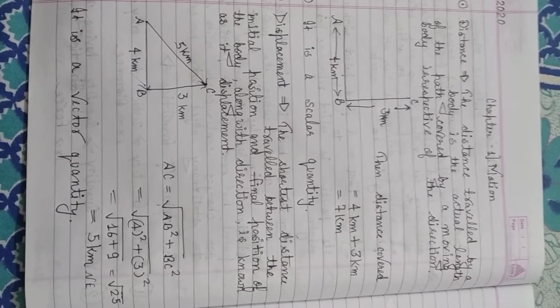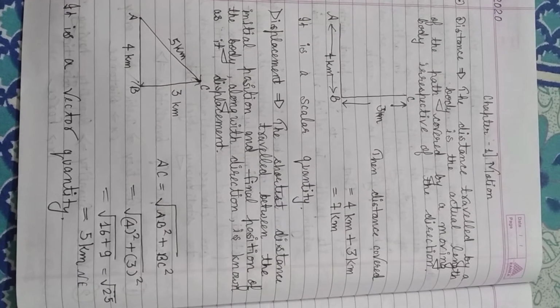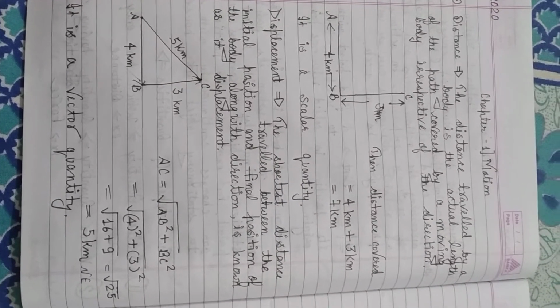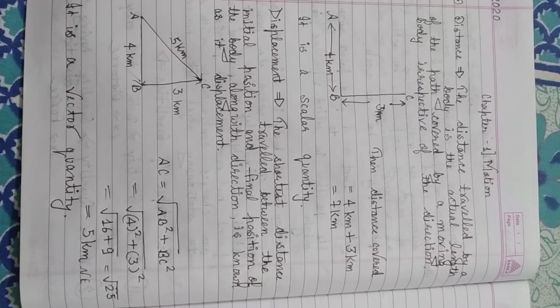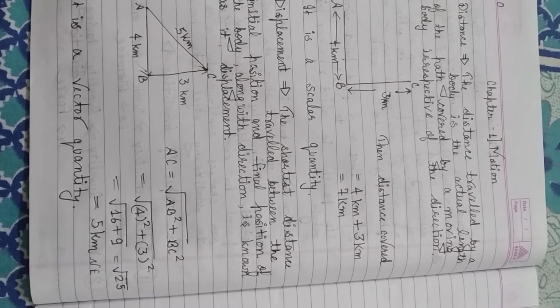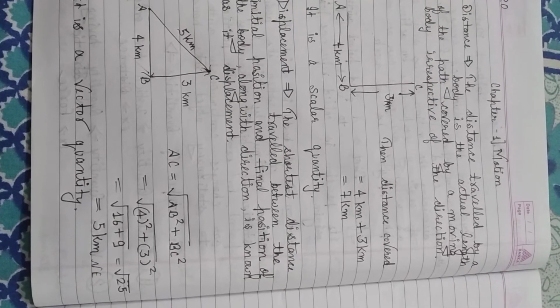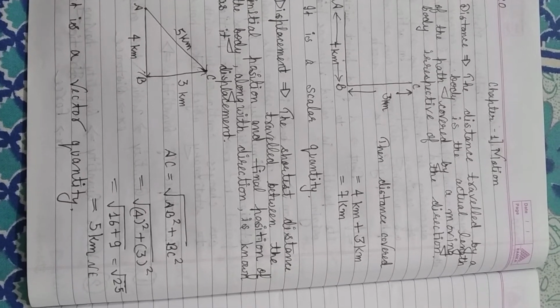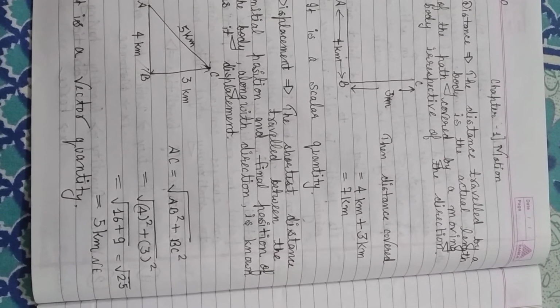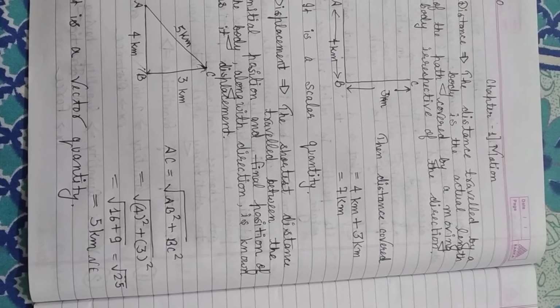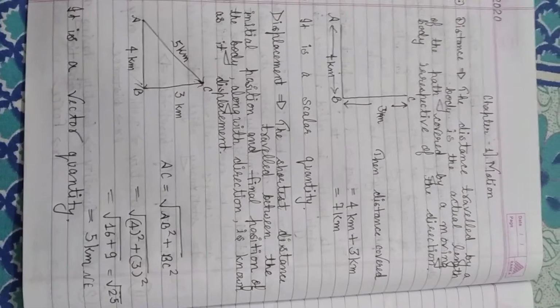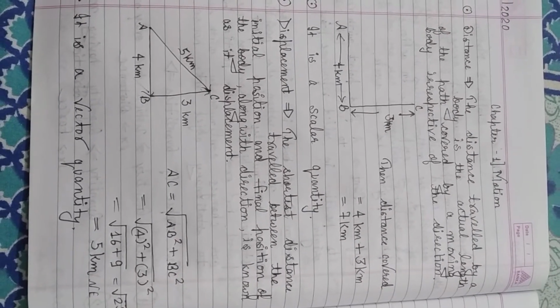AC is equals to AB square plus BC square. So, AB side is 4 km. The square of 4 is 16. BC is 3 km. The square of 3 is 9. And in total it is 25. Under root 25. So it will come out to be 5 km in northeast direction.